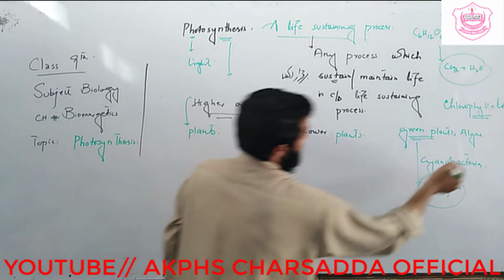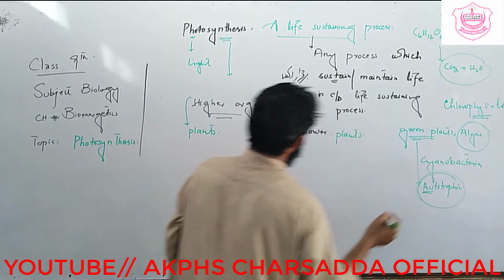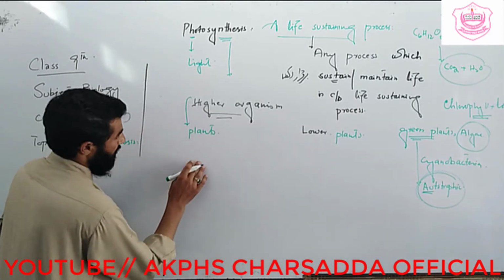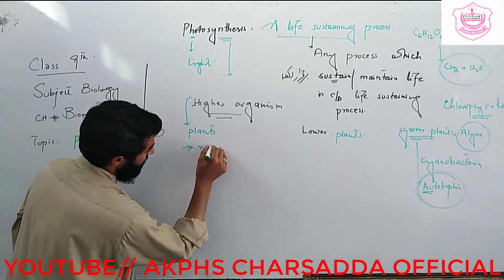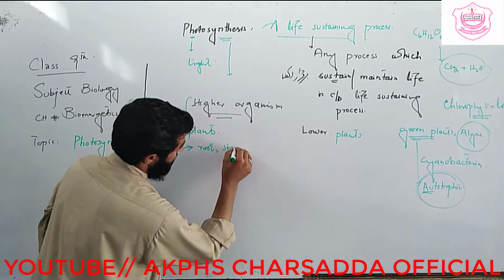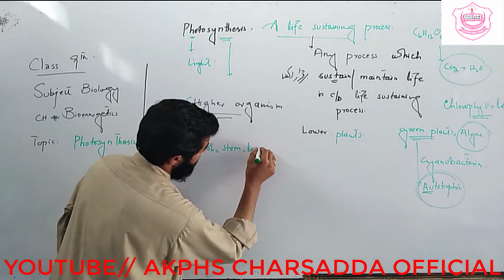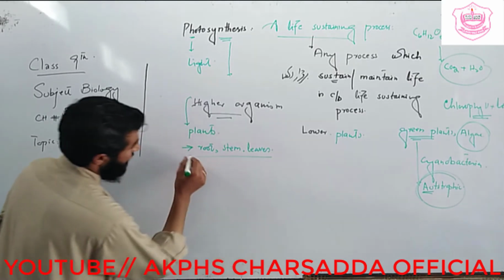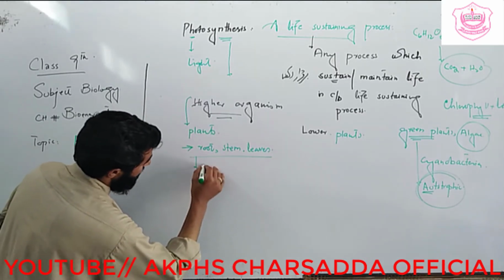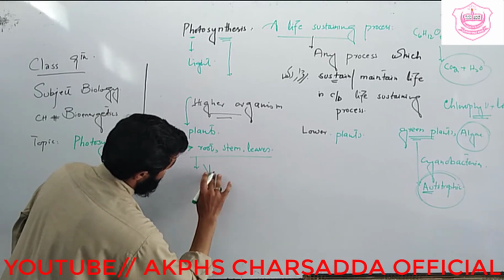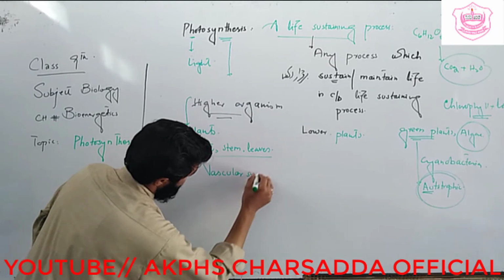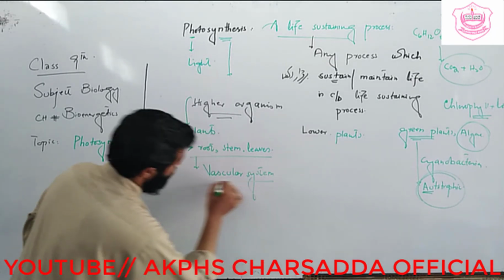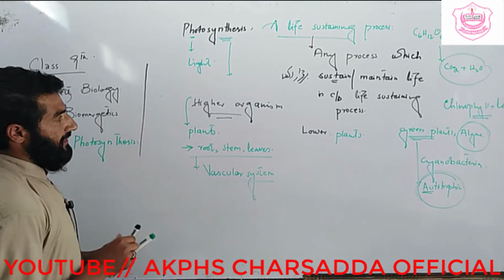Algae come under lower plants. What is a higher plant? Plants which are differentiated into root, stem and leaves, having a true vascular system, are known as higher plants.